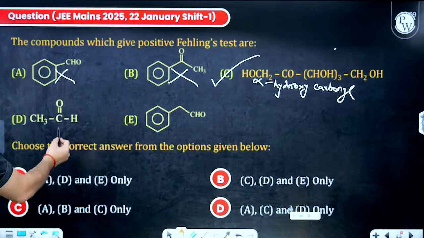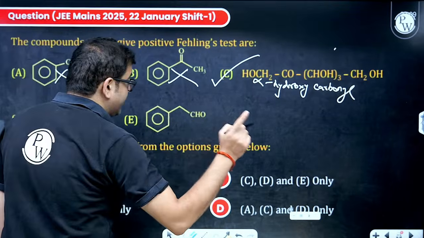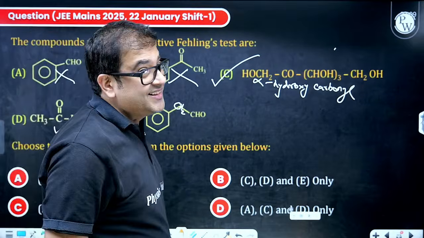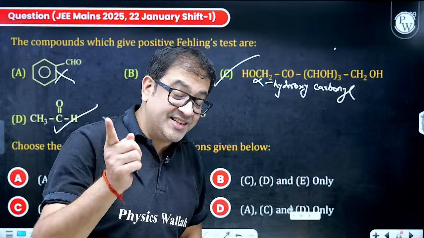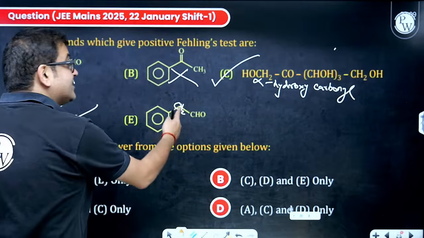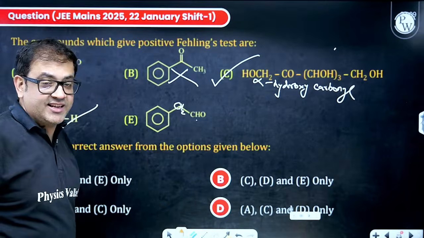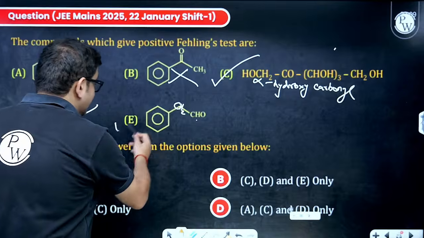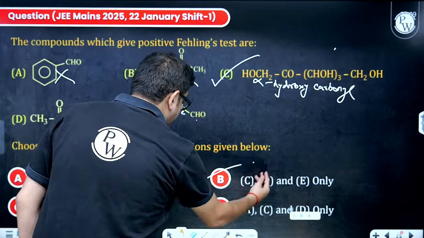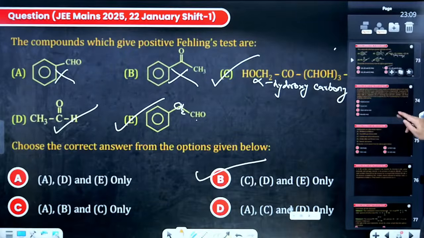Now, this is aldehyde, aliphatic aldehyde, this can also do. Is this aromatic? No, beta, this is not aromatic because this carbonyl group is connected with this benzylic carbon, which is sp3 hybridized. So many people make this mistake. This is not aromatic aldehyde. This is aliphatic because carbonyl group is connected with an sp3 hybridized carbon. So this will also give, that means C, D and E is our right answer. I hope everybody got it. Moving to the next one.